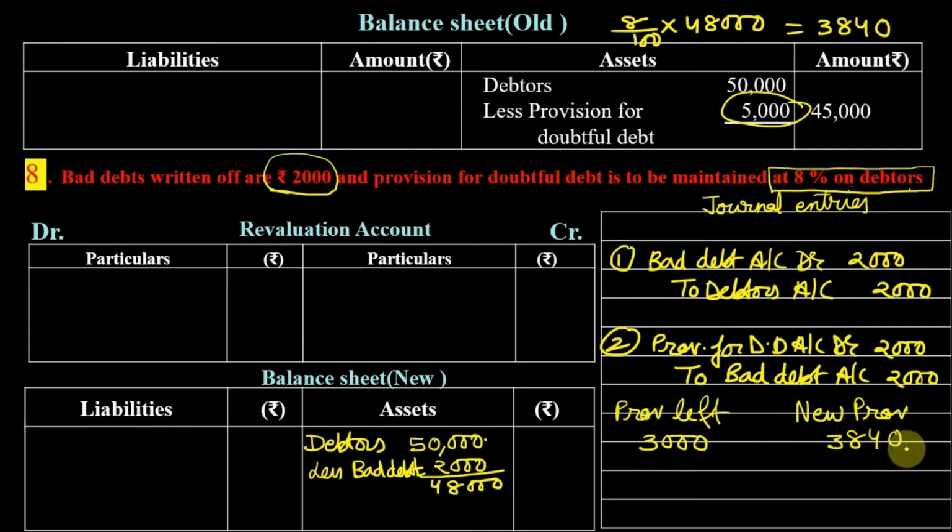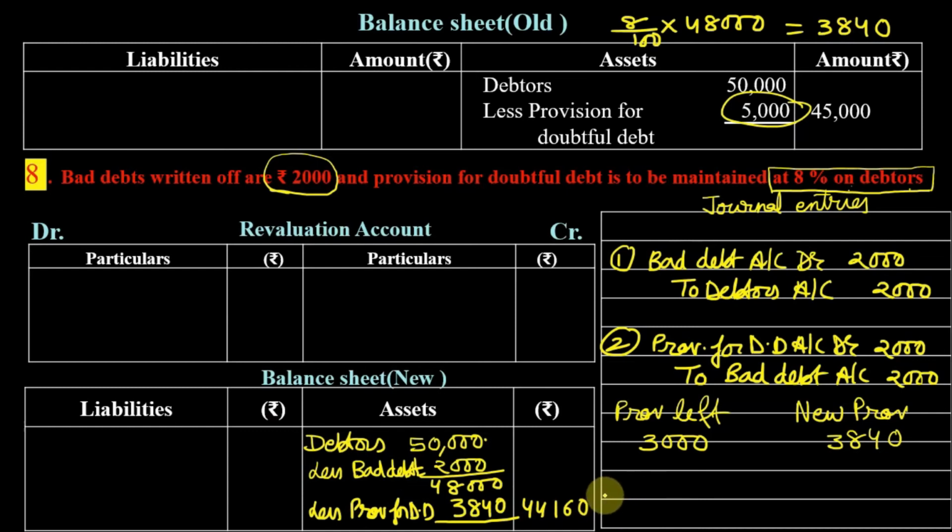We have to keep 840 more from our profit, which is kept aside for making provision. So the provision to be subtracted here will be 3,840, and the debtors which are shown outside are 44,160.